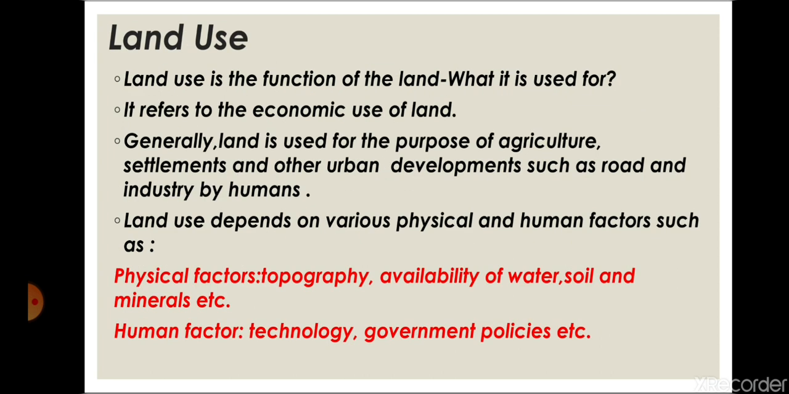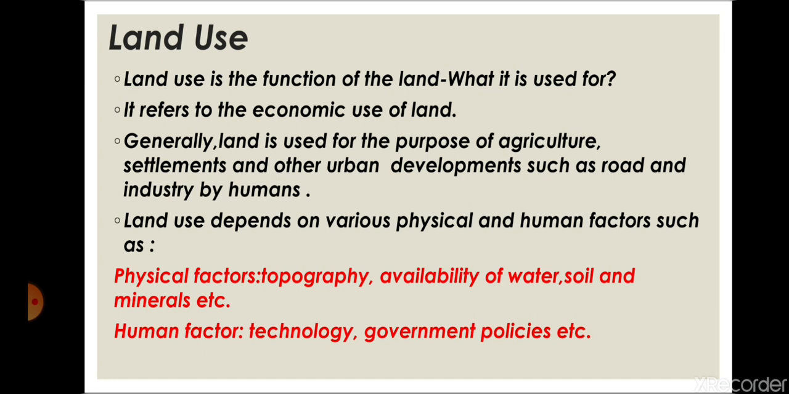Now next, land use. What is the meaning of the word land use? Land use means how you are using the land. It is the function of the land, how you are using it for living purposes, for forest, for gardening, for agriculture, for making industries. So land use is the function of land, what it is used for. It refers to the economic use of land.